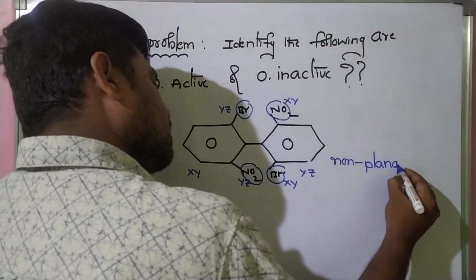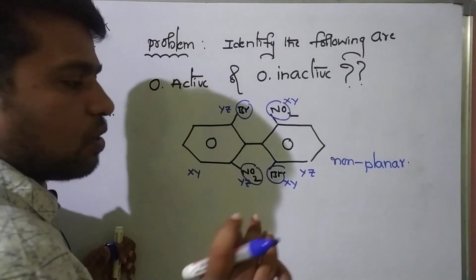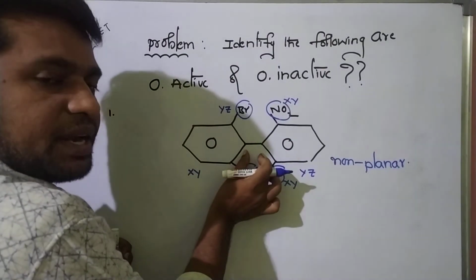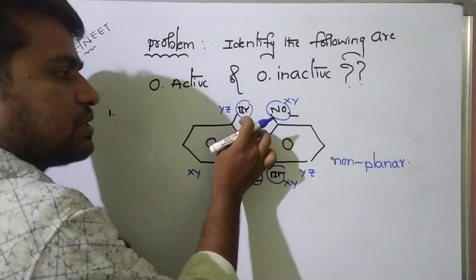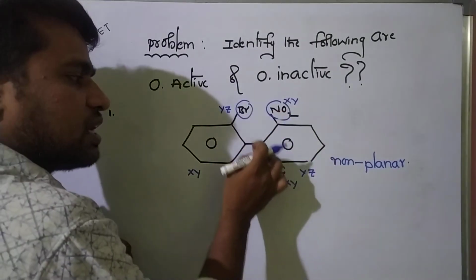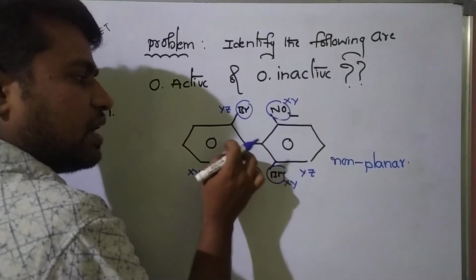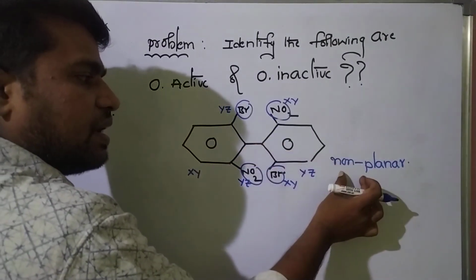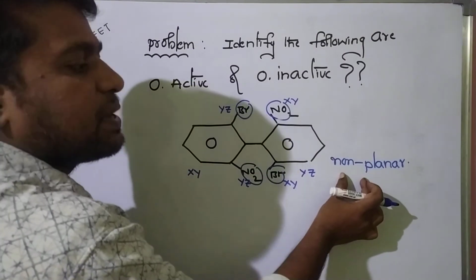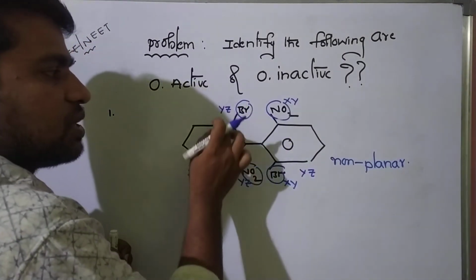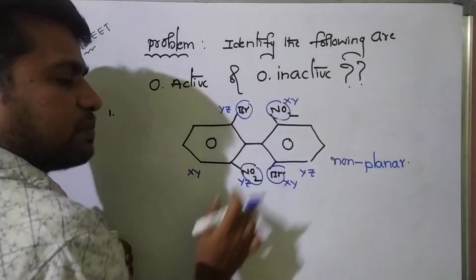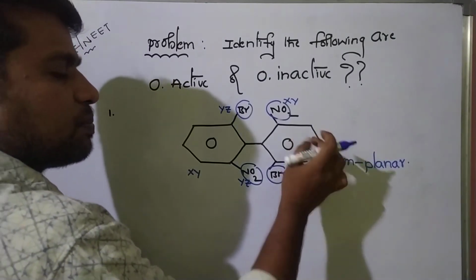Non-planar. Can you understand why this molecule is said to be non-planar, students? Because the groups at the ortho positions in these two rings are present in different, meaning perpendicular, planes. Okay students, the YZ plane is perpendicular to the XY plane. So this is non-planar.